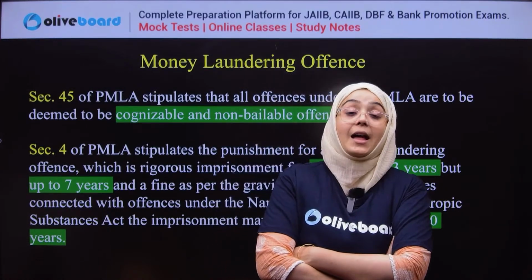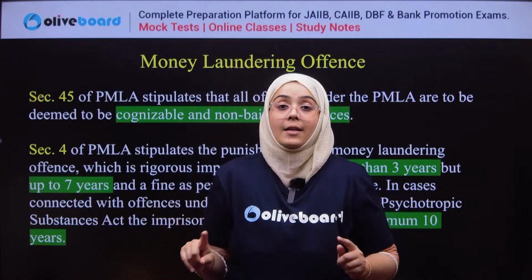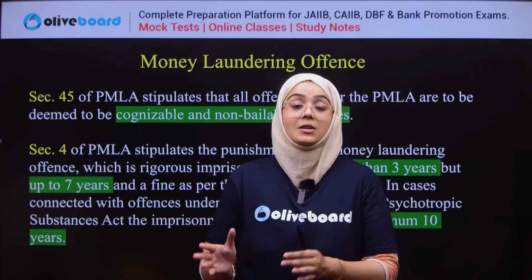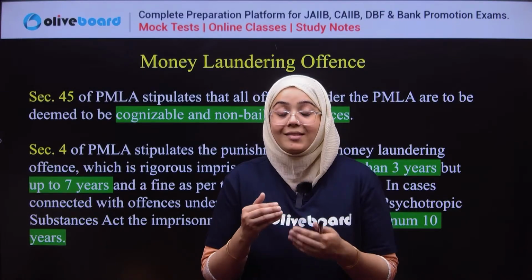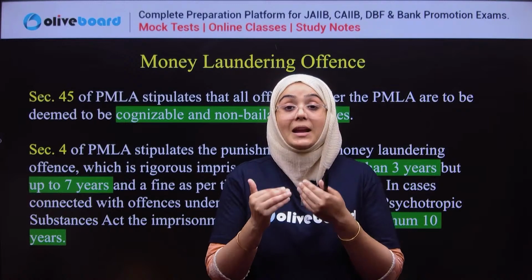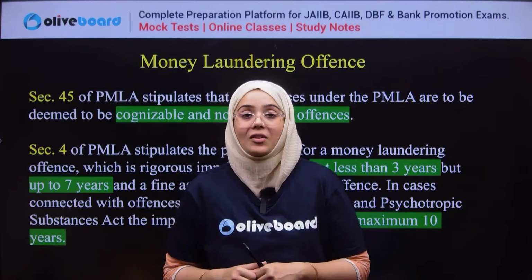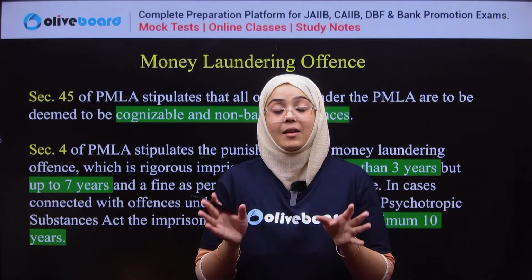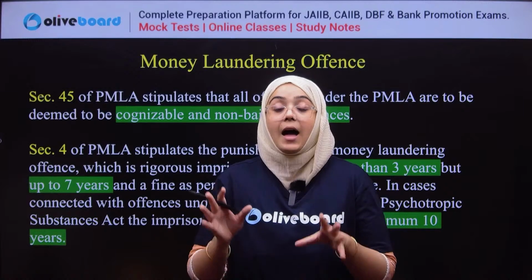Because money laundering is an illegal activity, and in the whole world there is an organization known as FATF, the Financial Action Task Force. The Financial Action Task Force is responsible for the prevention of money laundering in different countries. FATF releases a list, like a gray list or black list, in which countries are named.